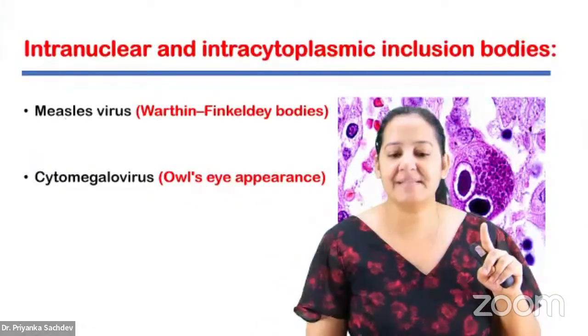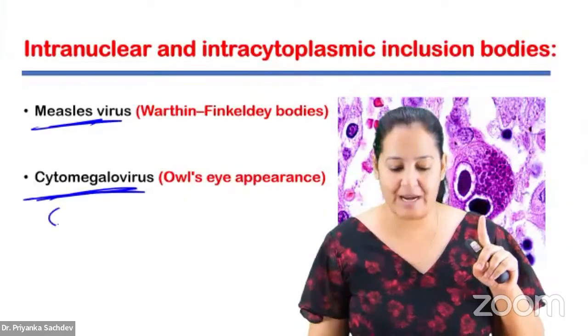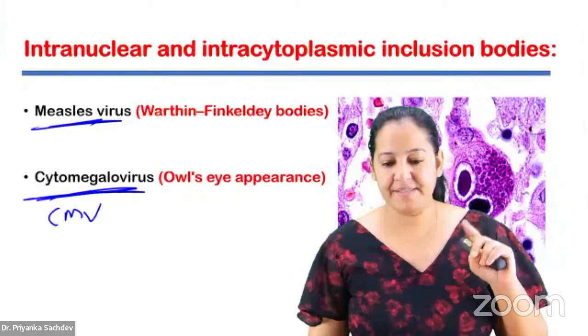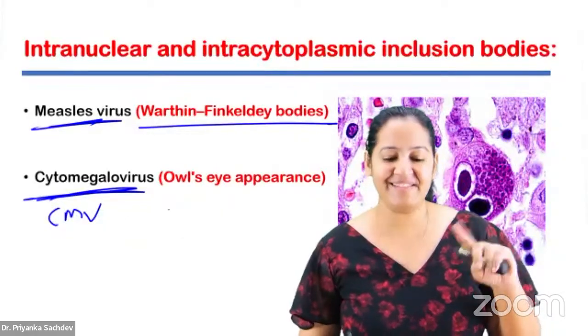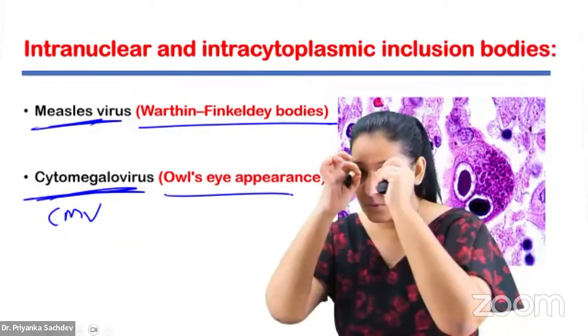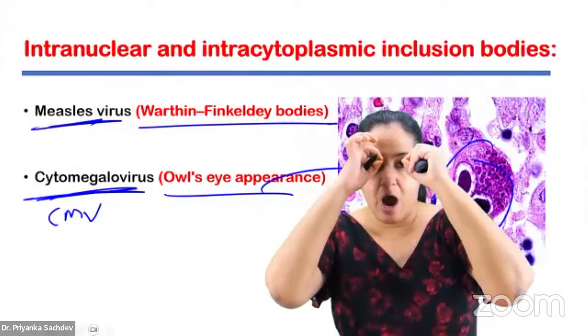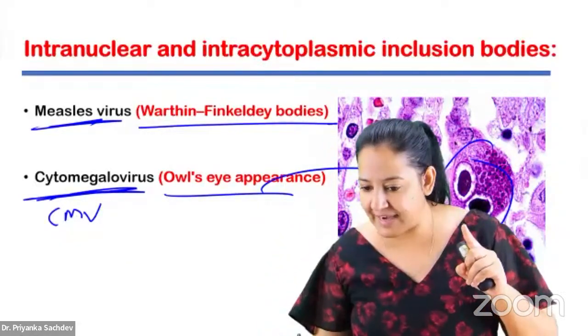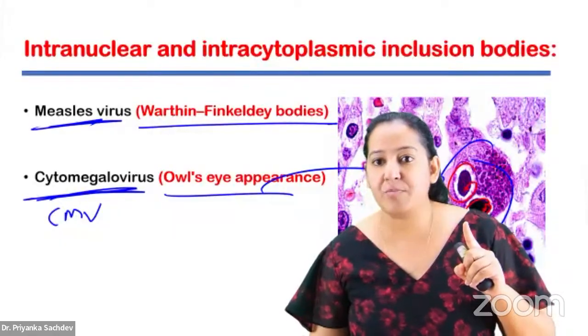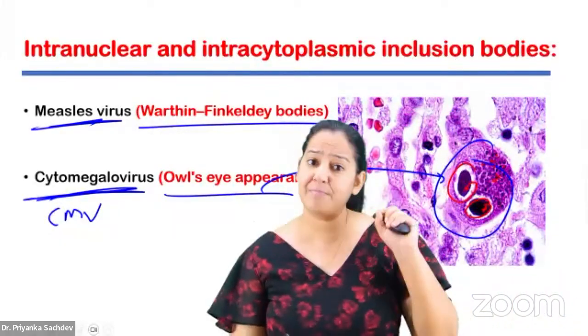Okay, measles and cytomegalo, CMV. In measles, it's known as Warthin-Finkeldey body. And in cytomegalo, it's known as owl eye appearance. Can you see the owl eye appearance? Typical owl eye. The inclusion bodies are present inside the nucleus also and in the cytoplasm also. It's a typical owl eye appearance. You get a lot of questions on this.